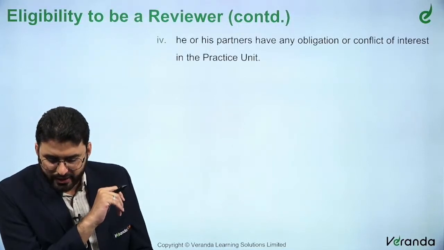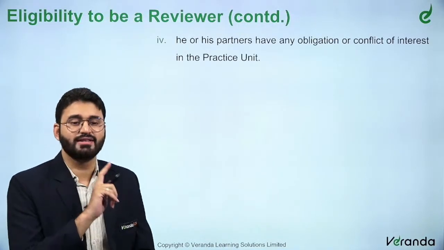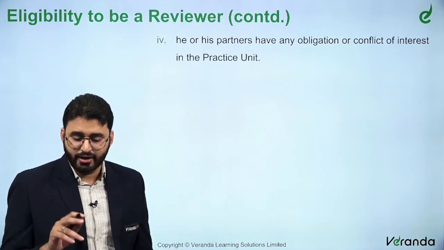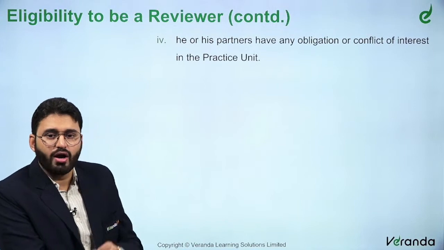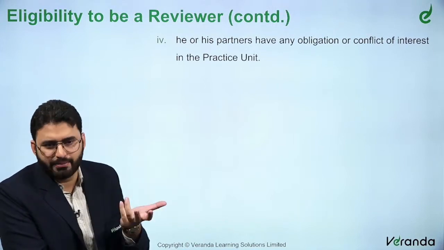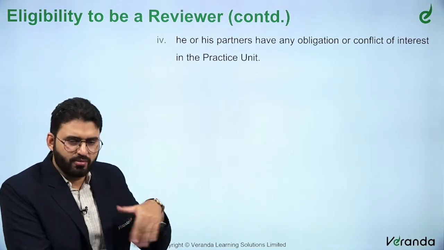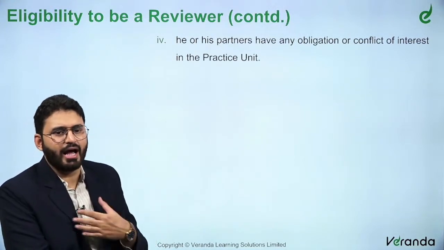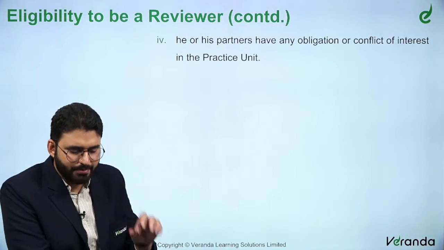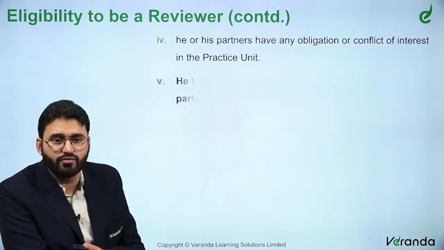He or his partners have any obligation or conflict of interest in the practice unit. Very important, sir. He or his partners have any obligation, that is a self-interest threat, or a conflict of interest, that could be multiple cases. I am a peer reviewer, my partner is holding shares in the company or something like that. Then I cannot be a peer reviewer for that particular entity. So, there should not be any conflict of interest.